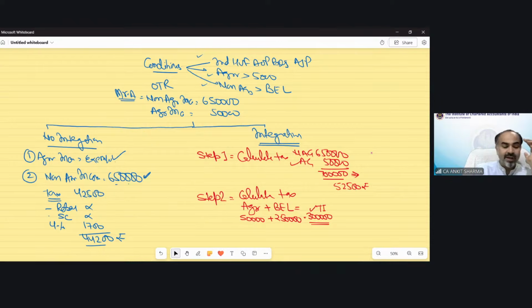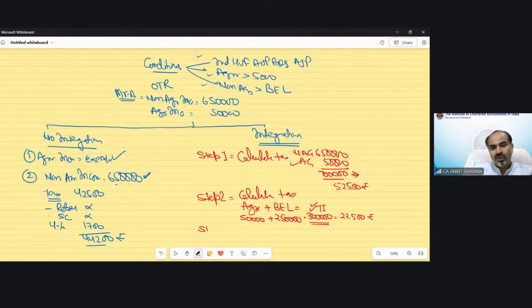On 3 lakh, you need to calculate your tax. On 3 lakh, if you calculate your tax, that would be 22,500. Again, we are not doing anything new. We are just following the steps and calculating tax normally. Step 1, calculate tax on all your income. Step 2, calculate tax on your agricultural plus basic exemption limit. Consider that income as your total income and find out your tax liability as per normal provisions.